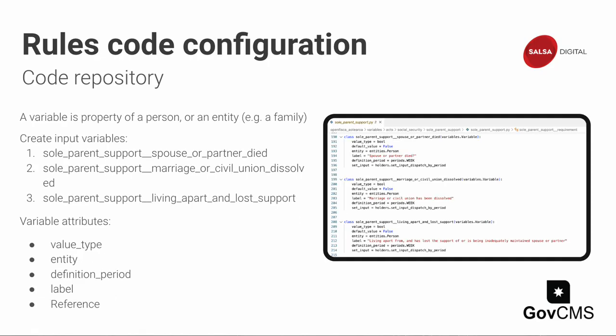The next step is to define the variables. The variables can be input variables or output variables, and the variable attributes are value type, entity, definition period, label, and reference. On screen, you can see a couple of different input variables as well.